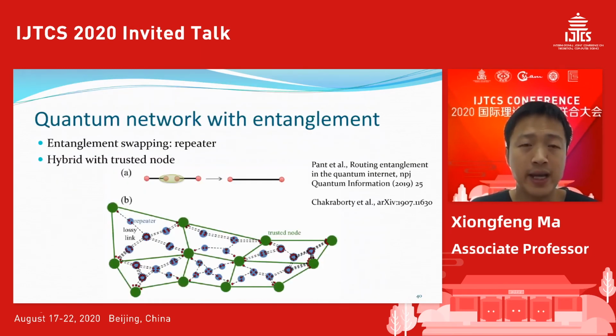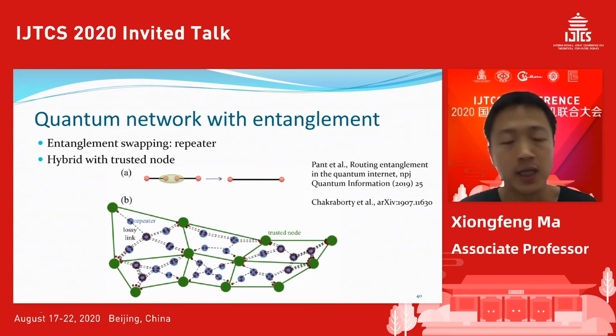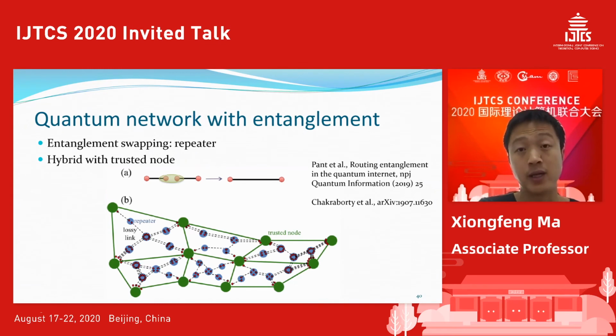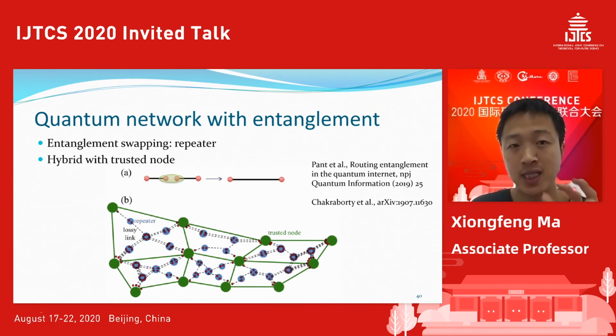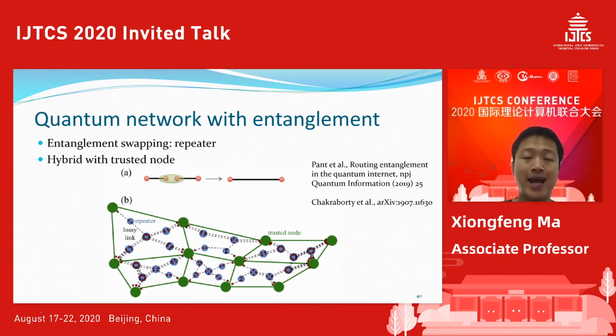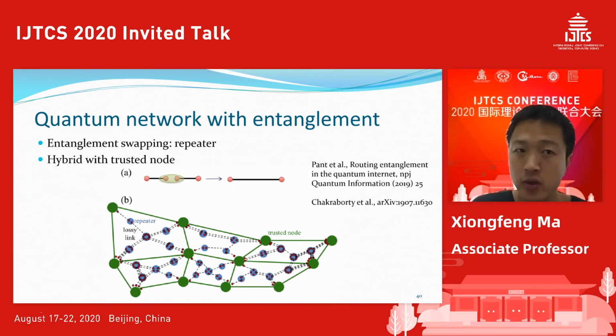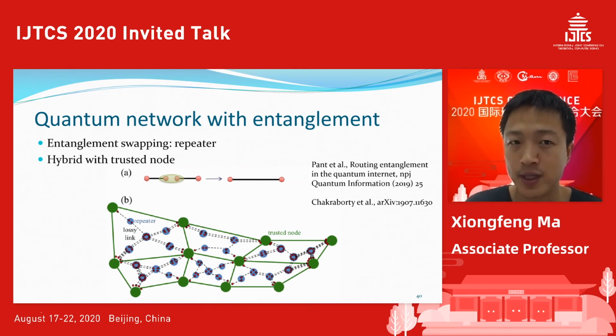So consider a quantum network with entanglement, for example this network. There are lots of repeaters over there. The repeater is the same as the classical network repeater. With entanglement swapping, you can really swap the key without trusting this node. And for a network, we can hybridize this untrusted node with the trusted node. Untrusted node means that the node performs some operation, but you don't need to trust it. For a trusted node, you really need to trust it.